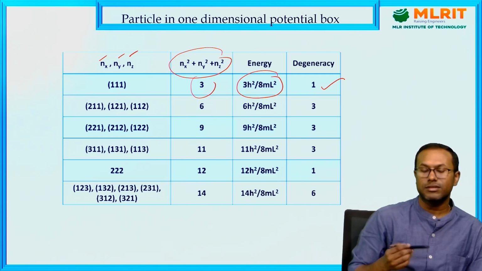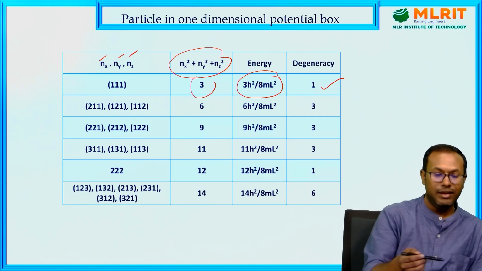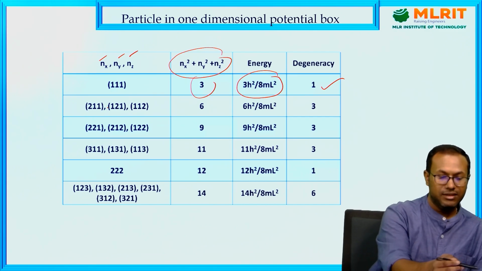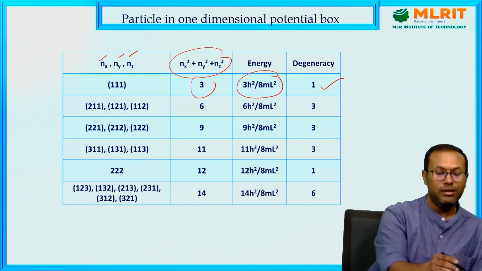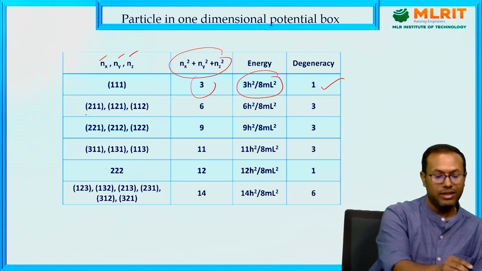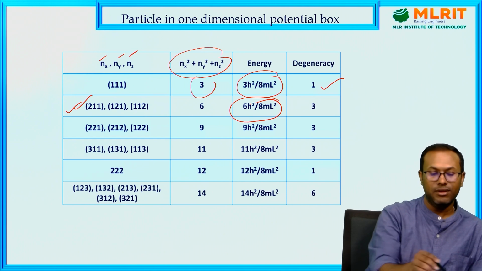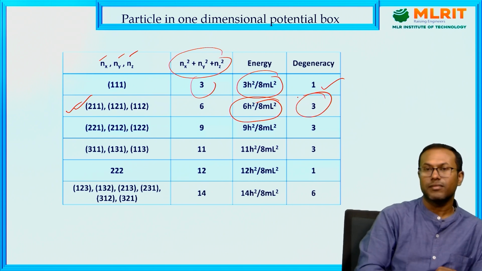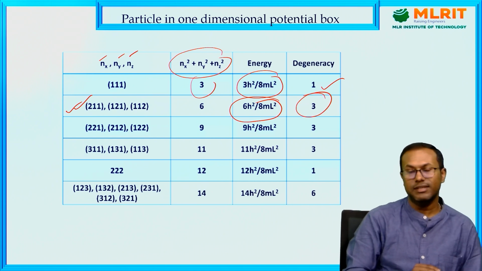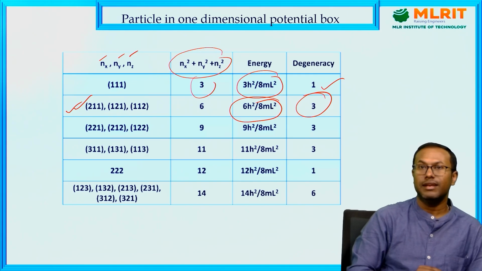Now the question is, what is degeneracy? The next possibility is 2, 1, 1 or 1, 2, 1 or 1, 1, 2. There are 3 configurations, and for those cases the energies have the same value. So degeneracy is the number of linearly independent states having the same energy value.